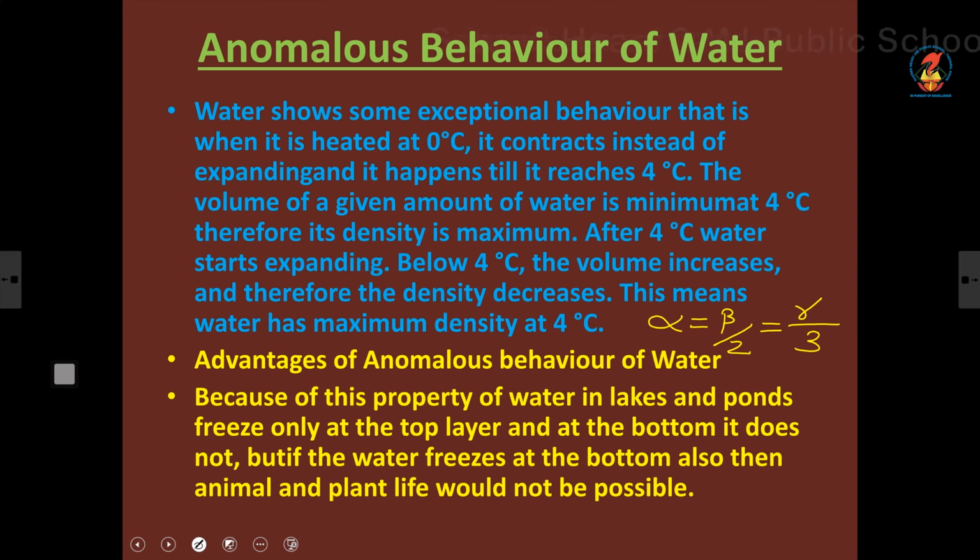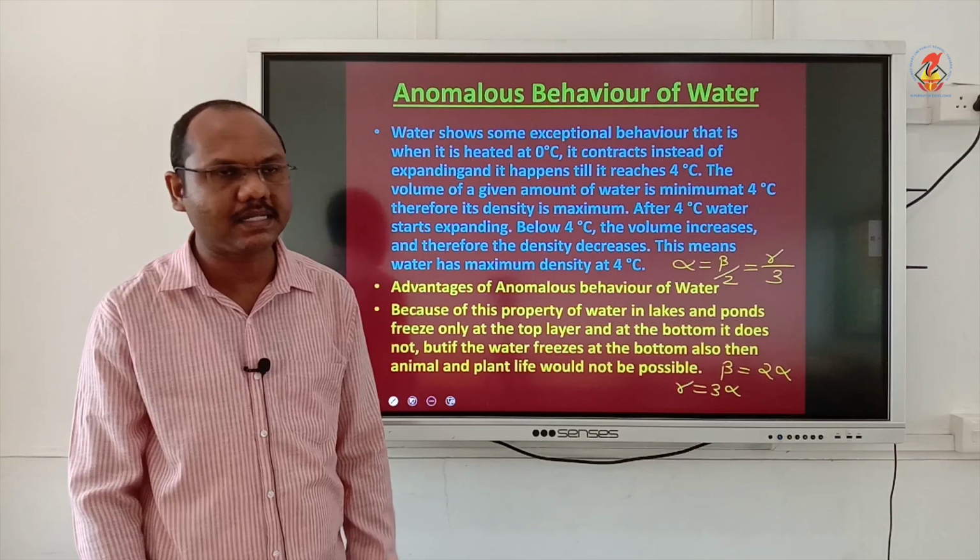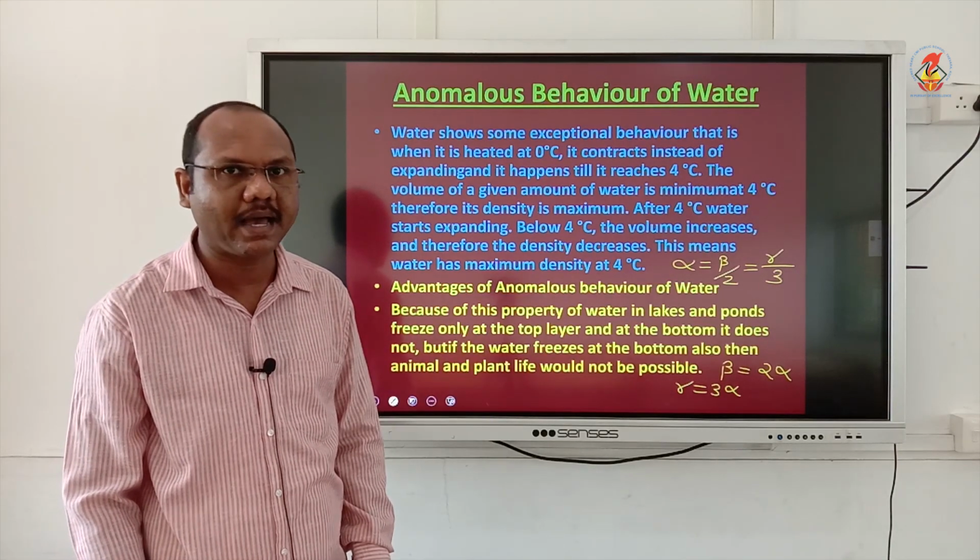So from here, what is beta? Beta can be written as 2 alpha, right? Beta is equal to 2 alpha. Now what is gamma? Gamma can be written as 3 alpha. So beta is equal to 2 alpha, gamma is equal to 3 alpha, and alpha is equal to beta by 2 is equal to gamma by 3. Okay, so that is the relation between alpha, beta and gamma.